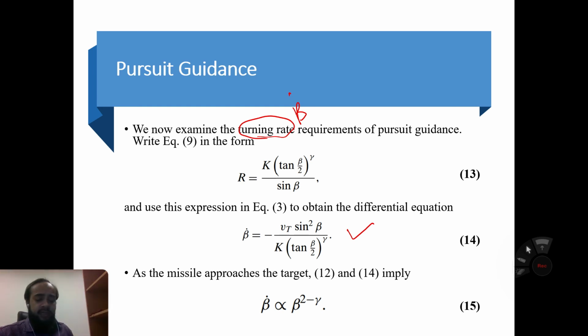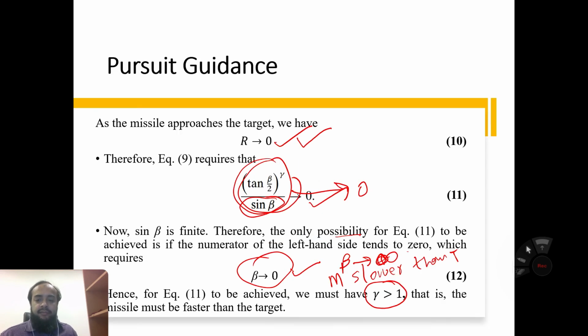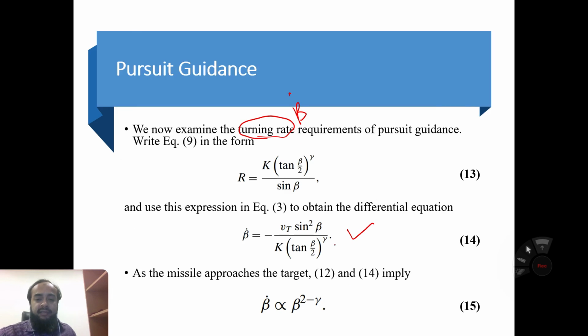Now, as a missile approaches the target, equation number 12 implies beta tends to 0, and 14 implies that beta dot is directly proportional to beta power 2 minus gamma.